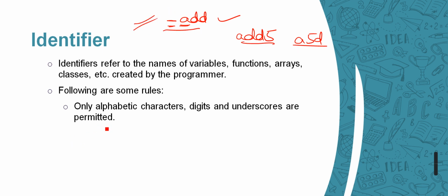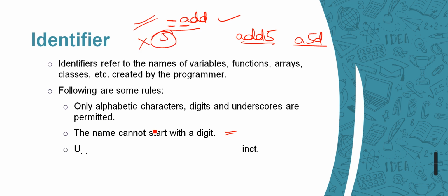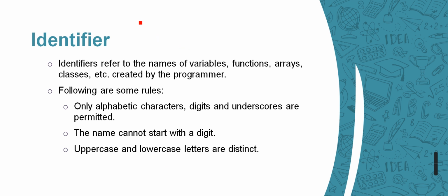Only alphanumeric characters and digits are allowed. The name cannot start with a digit, we already have learned this, right? Uppercase and lowercase letters are distinct, which I have explained to you, that int, num and Num are all three different variables.